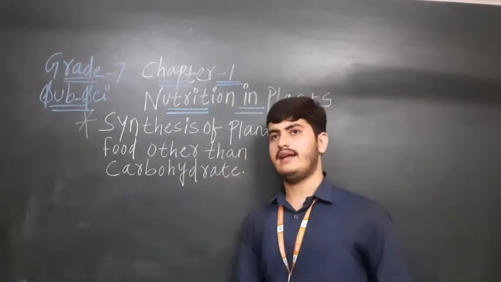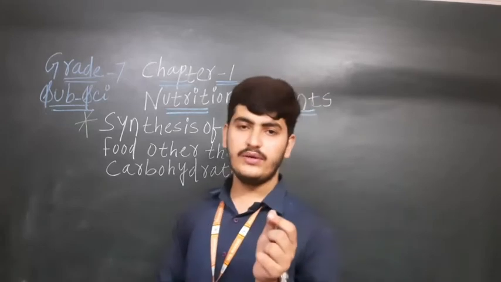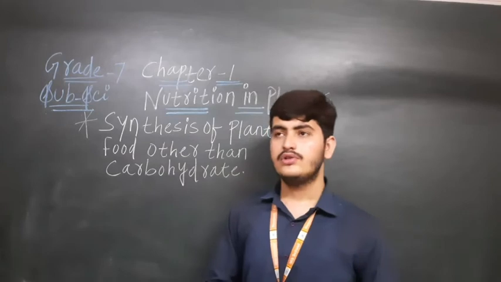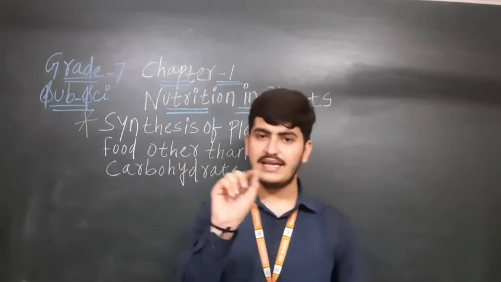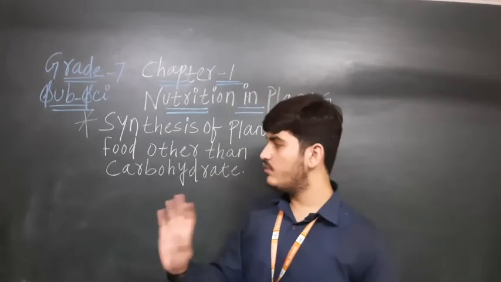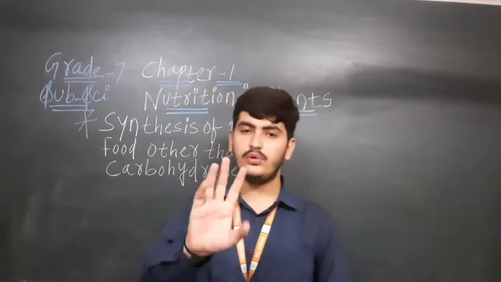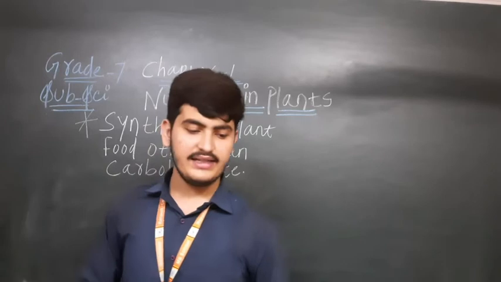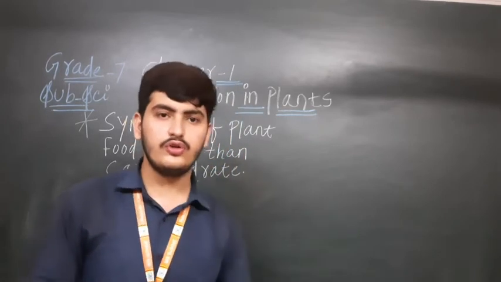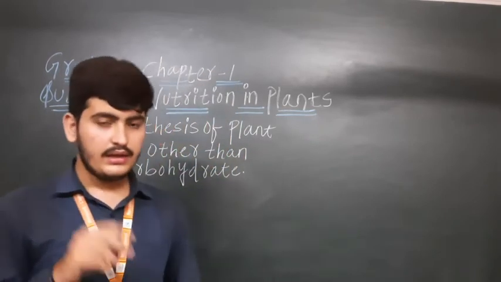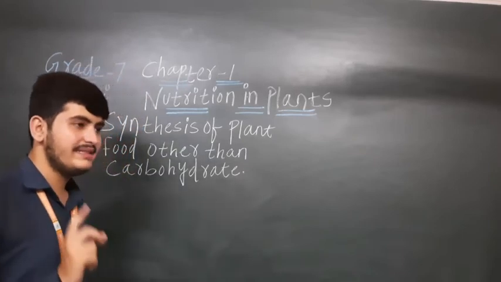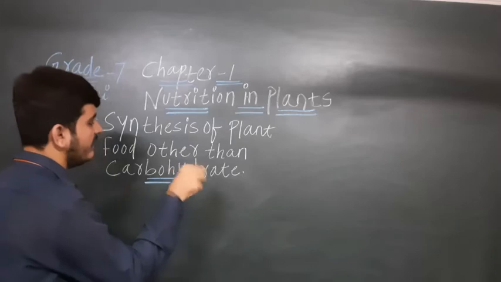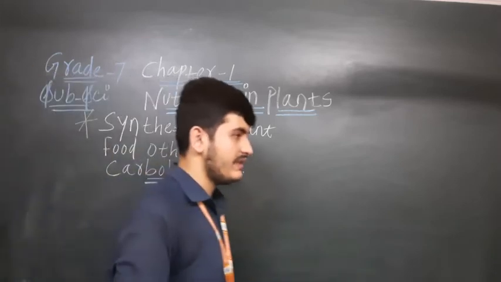So what is in that? See, in the chemical equation of photosynthesis which I have written in part 2, I have written that it gives us carbohydrates. Carbohydrates they are getting when they are doing photosynthesis. Plants are getting carbohydrates when they are doing the process of photosynthesis. Just keep this thing in mind.